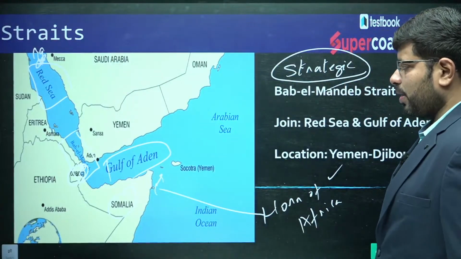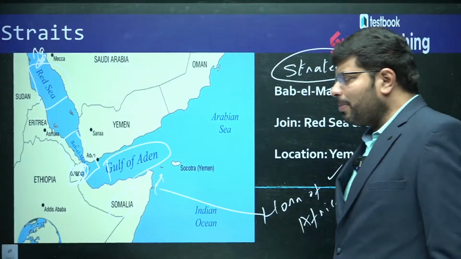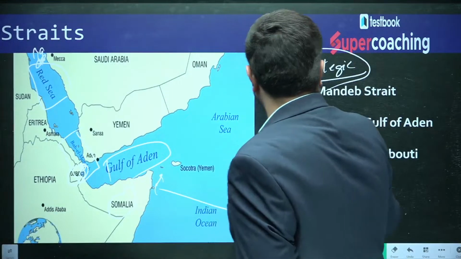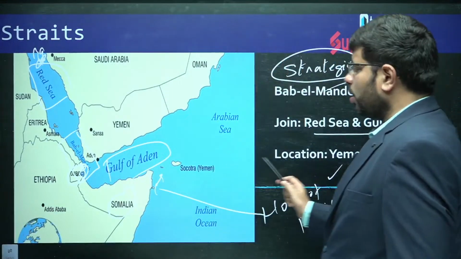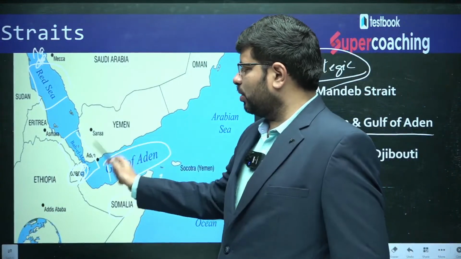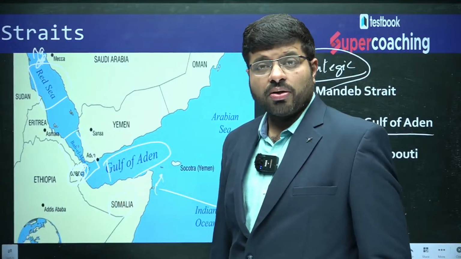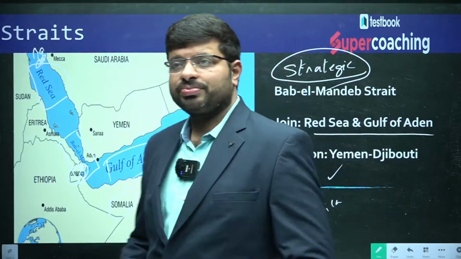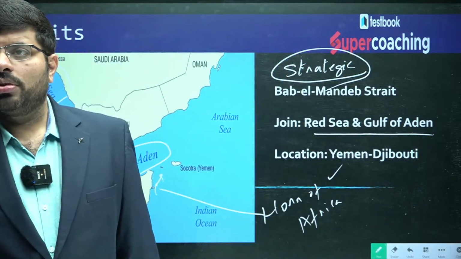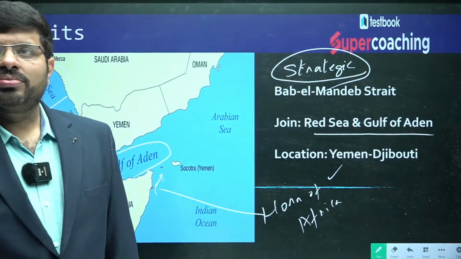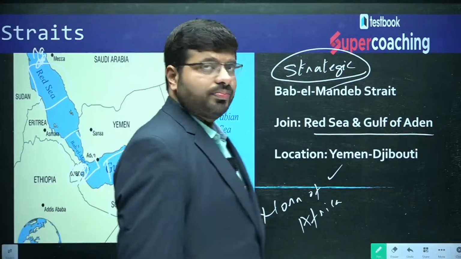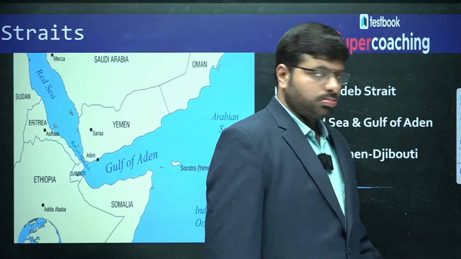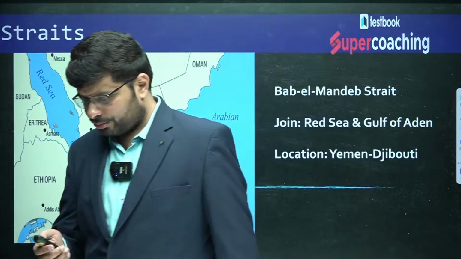This is about a strait. Now you remember, they'll ask you, Bab el Mandab Strait connects which part? Red Sea with the Gulf of Aden. You can say Red Sea and Gulf of Aden, or connecting Yemen and Djibouti land-wise. That is how questions can be framed. This is a map pointing question. Are you able to follow? Yes, good.